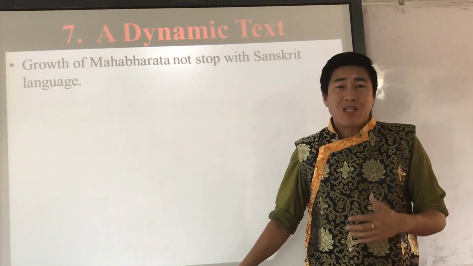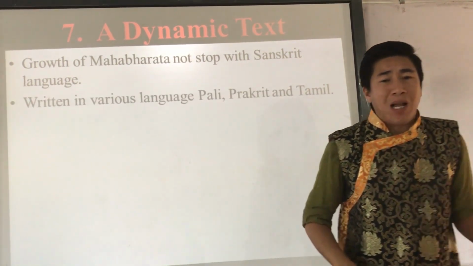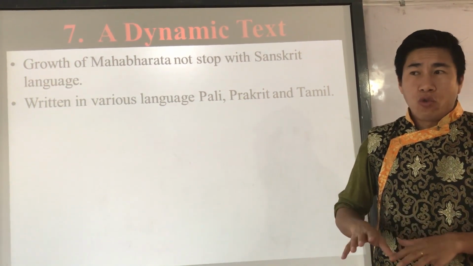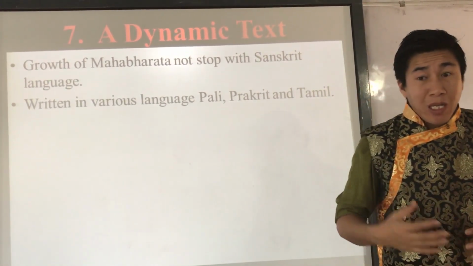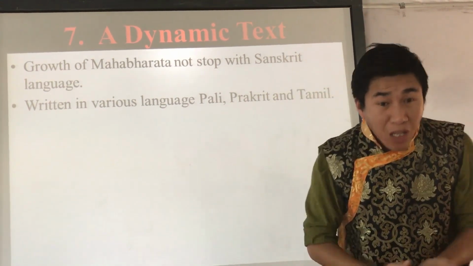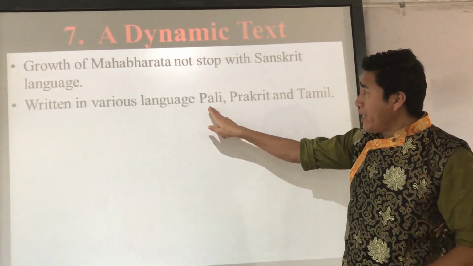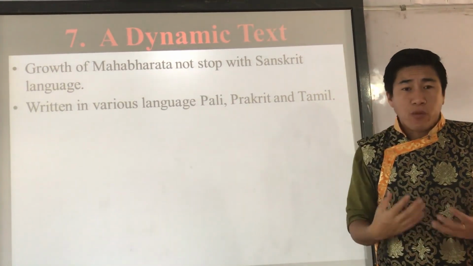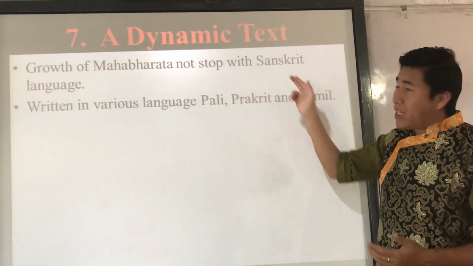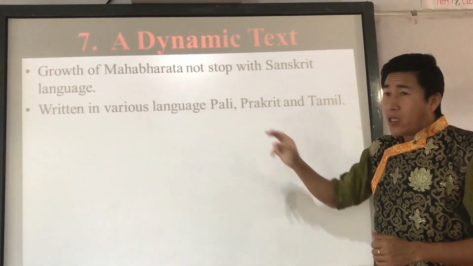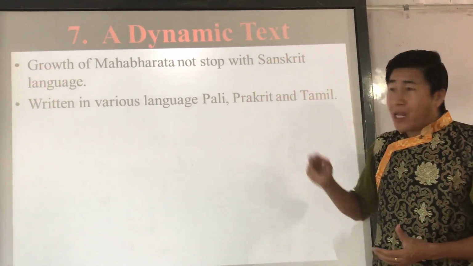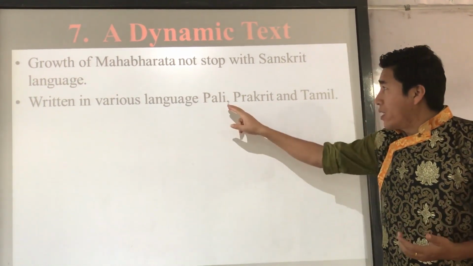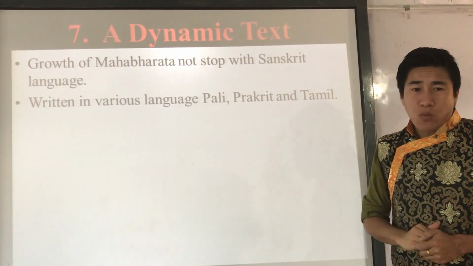As we know, Mahabharata was written in different languages. We have Prakrit, we have Pali, we have Tamil. Not only that, Mahabharata was also written in the Persian language, right? And even Mahabharata was very popular in Southeast Asian nations, right? Pali and Prakrit are languages of common people, far easier than Sanskrit, understood? Even most of the Buddhist teachings were in the Prakrit language because it can be understood by everyone. So that's why these two languages, Pali and Prakrit, were very simple languages.